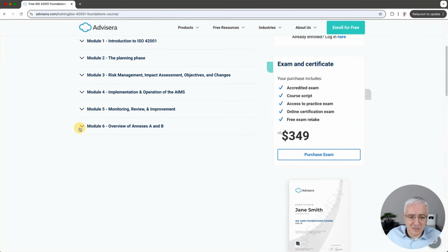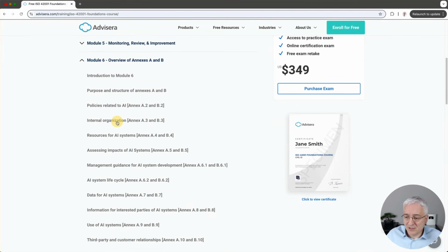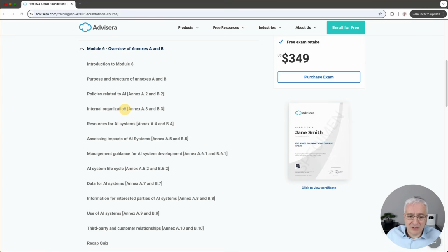And then module 6 covers the controls that are listed in 42001 Annex A. There are 38 controls, and here you have an overview of all of these controls, and these controls are organized in these sections. So as you can see here, you have controls around how you assess the impact, what the management needs to do when AI systems are being developed. Then you have specific controls for each stage in the AI lifecycle, how you handle training data, how you handle interested parties, how you handle operational AI systems, and also how you handle customers and other third parties.